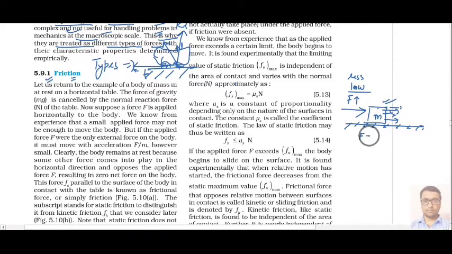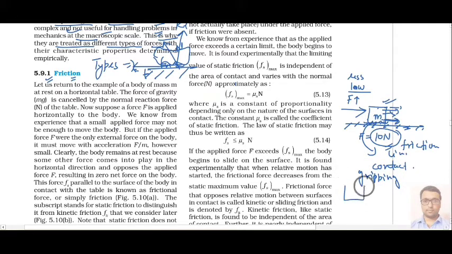Now suppose we apply at least a minimum of 10 Newton force, at which this block will just start to slide on this surface. Then this 10 Newton force is called what? That is called our friction force, the limiting friction force. So what is the definition of friction force? It is the force that acts between two contact surfaces. And why does it act? Because there is some gripping between these two surfaces.